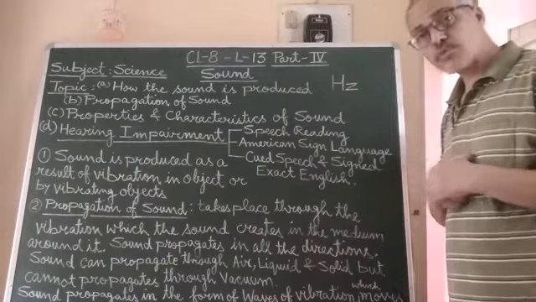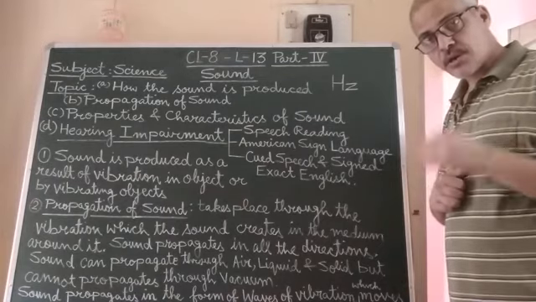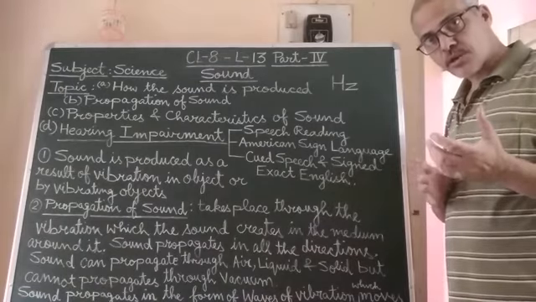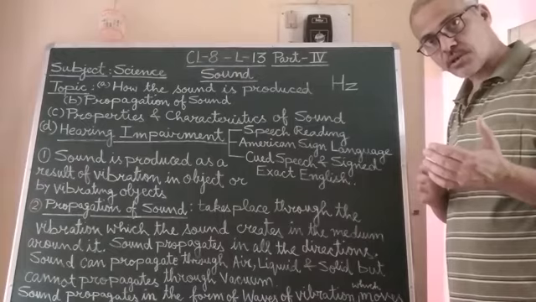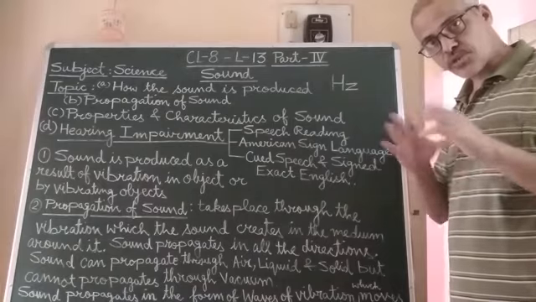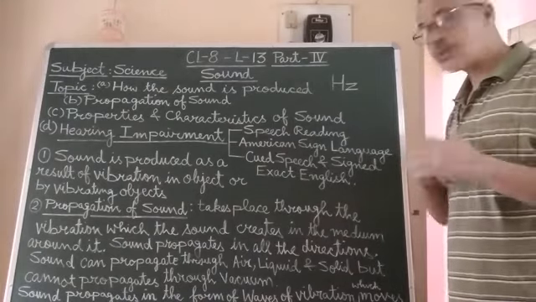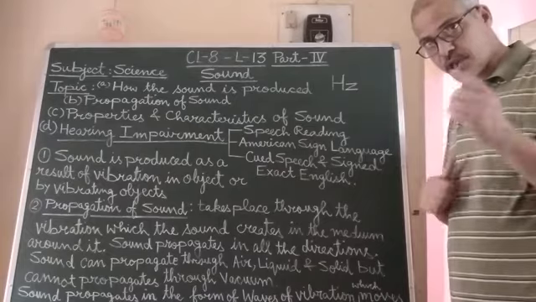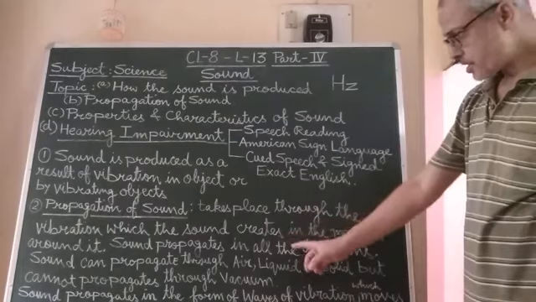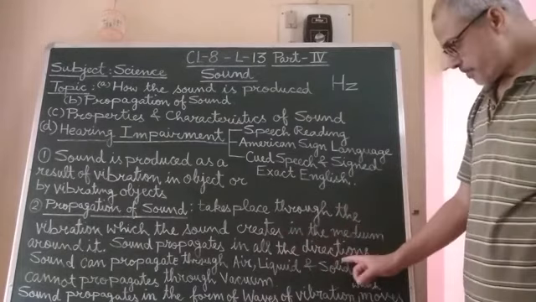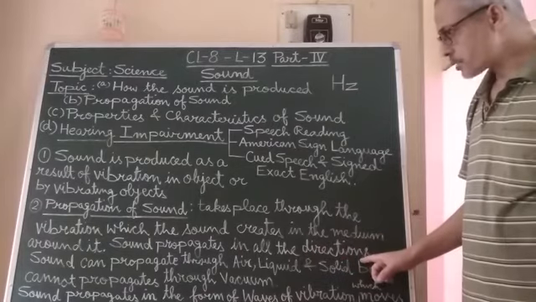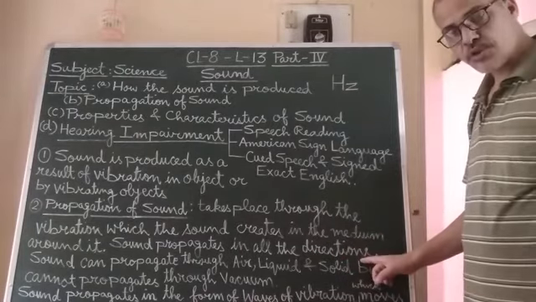So how does the propagation of sound take place? Sound travels from one place to another through the vibrations which it generates in the medium present around it. This is how the propagation of sound takes place. The second important thing you should remember is that sound propagates in all directions. This is also a very important thing to remember.